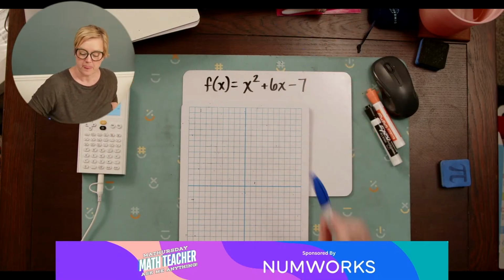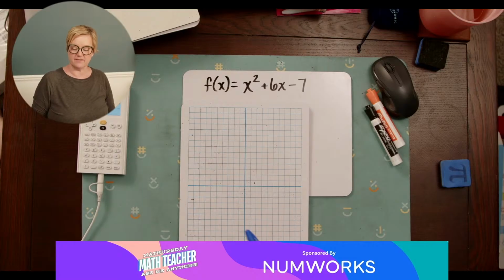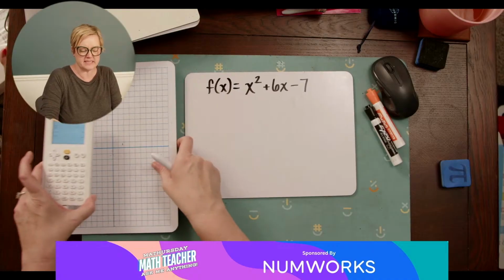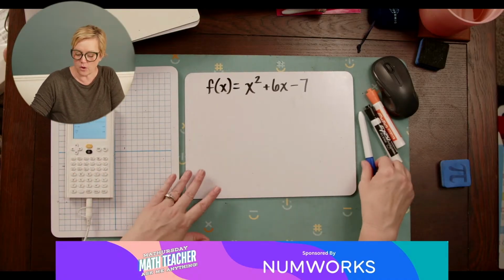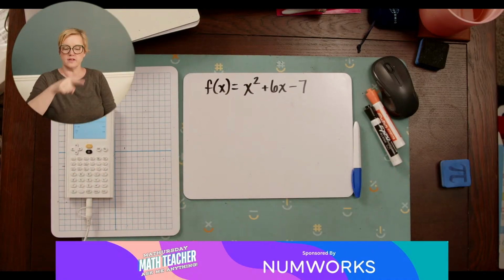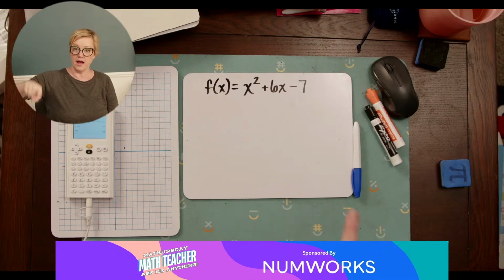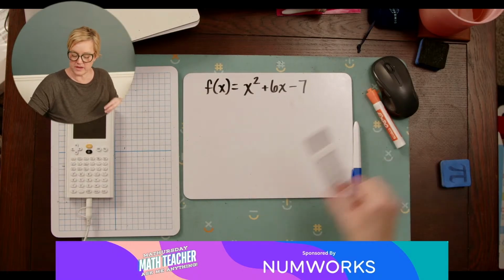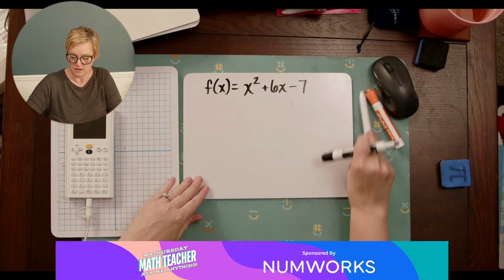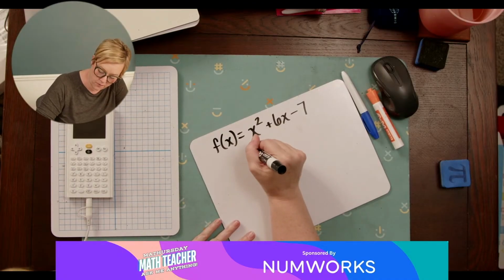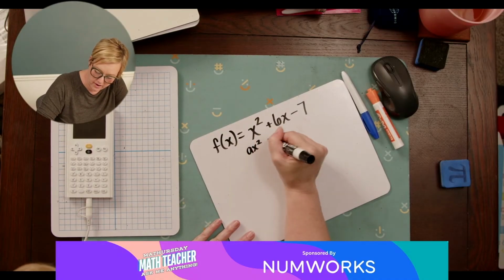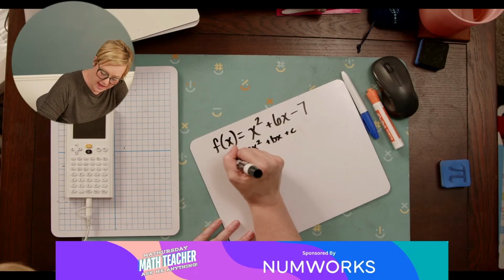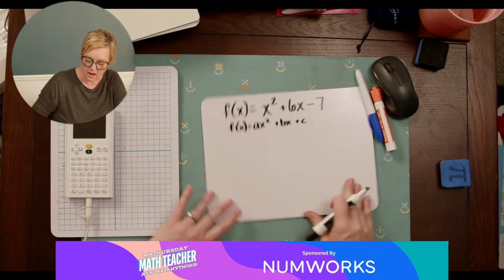All right. So we've got x squared plus 6x minus 7. Let's start with graphing it, because graphing it helps us point out some other things. So any quadratic is going to look like a U shape, right? It's going to open up or it's going to open down. Now this is in standard form. So standard form, we've got ax squared plus bx plus c. That is the standard form of a quadratic equation.